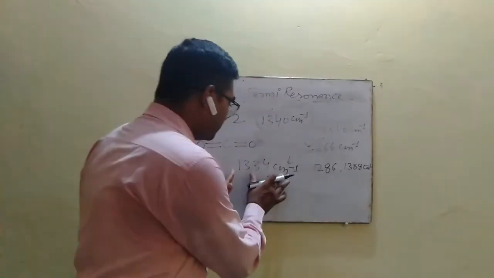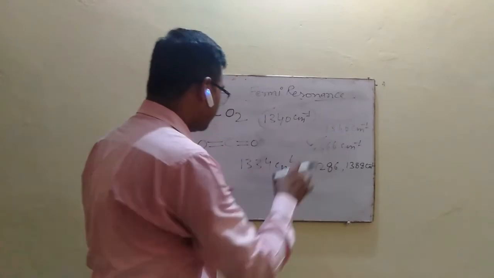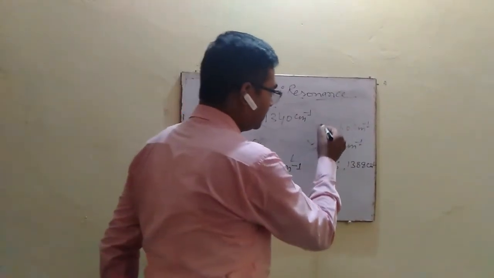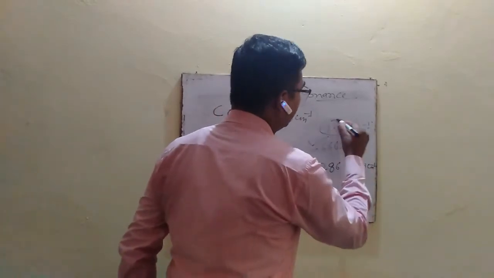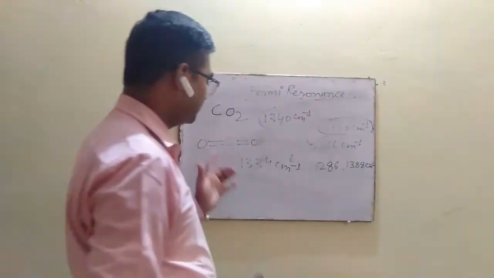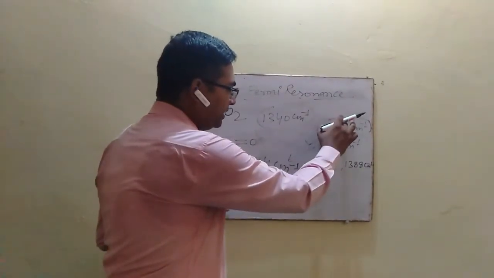So this is the first overtone of the bending vibration, and this 1340 does not appear in the IR spectrum, but it appears in the Raman spectrum of the CO2 molecule,